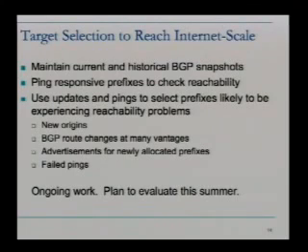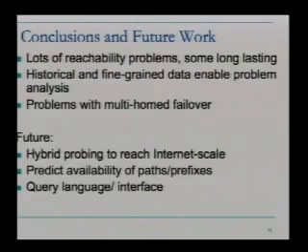And from that earlier slide giving a graph on reachability analysis on the iPlane data, we saw that if one trace route failed to reach, it was likely that many vantage points were having problems. So a single failed ping is likely to predict problems. This is ongoing work, and we plan to evaluate it this summer.